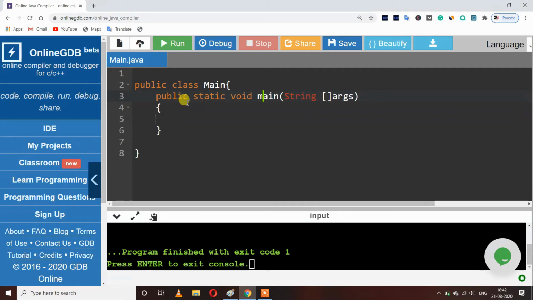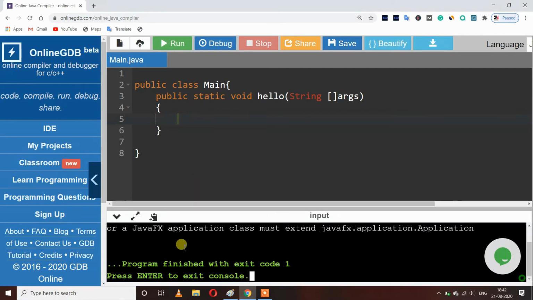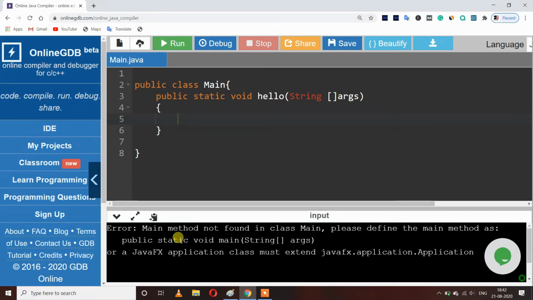Let's see what happens if I change the name of the main method. Let's say I have written it as hello, and run it. We are still getting an error that main method not found because JVM is not able to identify this method.